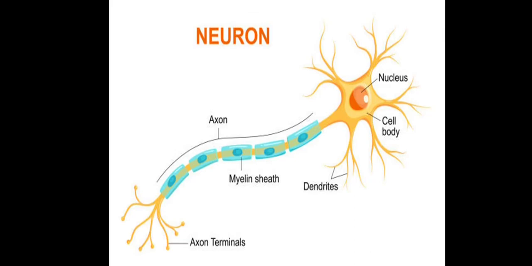Okay class, this is the structure of neuron. As you can see, this is the central part. This is the cell body. As you can see, the cell body includes nucleus and cytoplasm. From this, these projections are appearing. These are called dendrites. And this long projection that you can see is called axon. And at the end of the axon, there are terminal axons present. So this is the structure of a neuron.